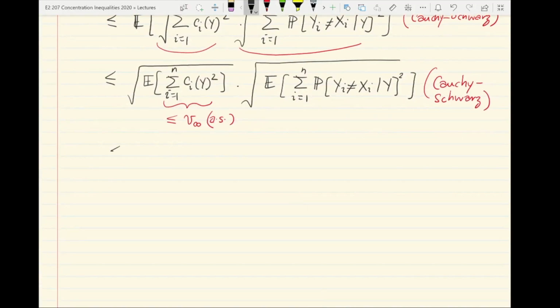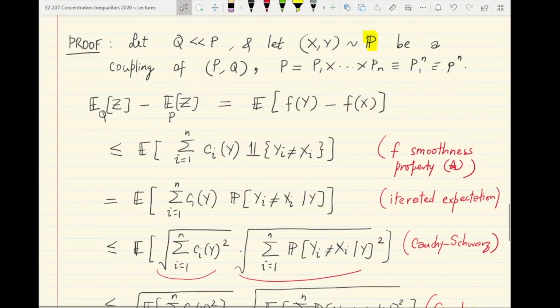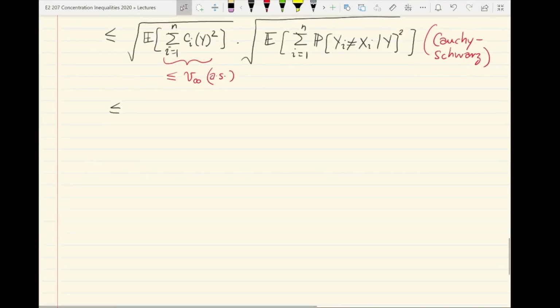So finally we get that EQZ minus EPZ is upper bounded by square root V infinity into the square root of this sort of transportation cost like term.